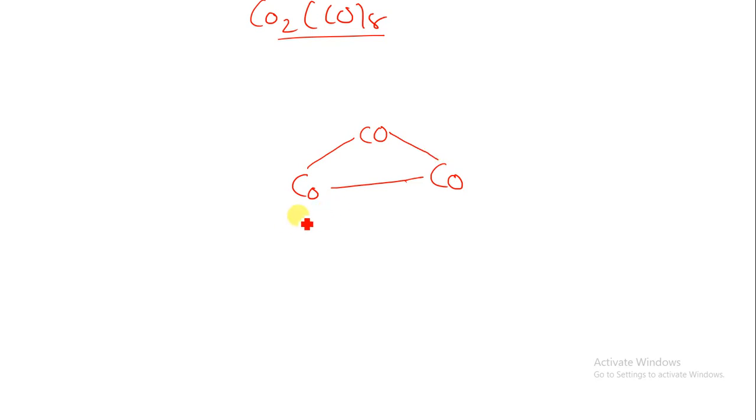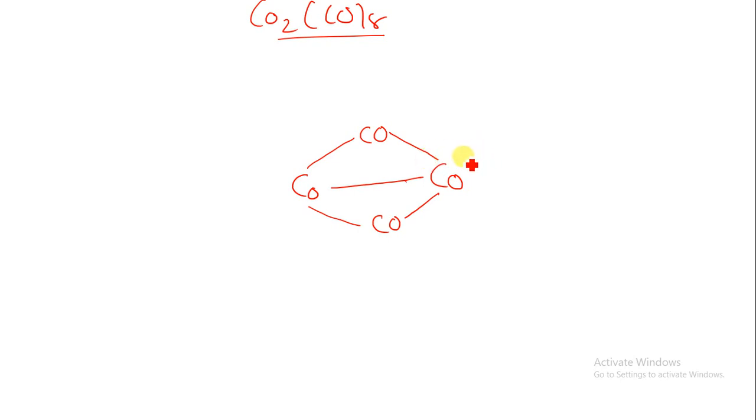Okay, so now let us draw the structure of Co2(CO)8. Now let us write here Co2(CO)8. So here I am having cobalt, there is one metal-metal bond, so I am putting over here Co-Co. So there is a metal-metal bond. Here we are having two bridge carbonyls, so those bridge carbonyls should be present between the two metal atoms, at the center of the two metal atoms, one over here and second downward side. So upward side and downward side. Here there are two ligands and two metals, so I am having 6 ligands that are left.